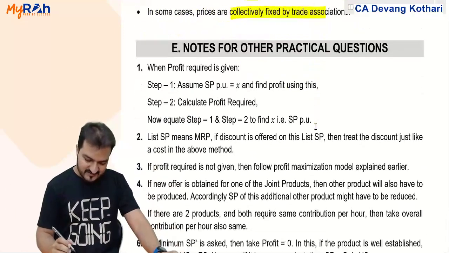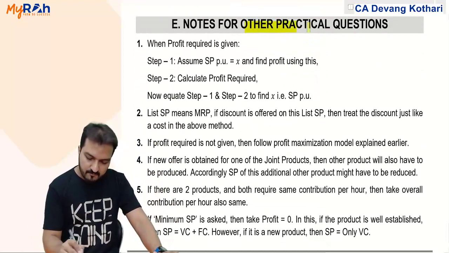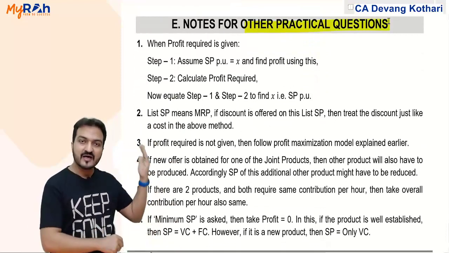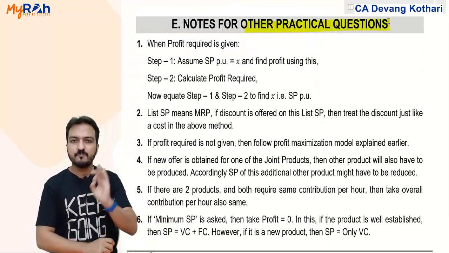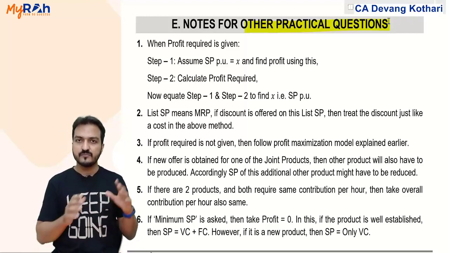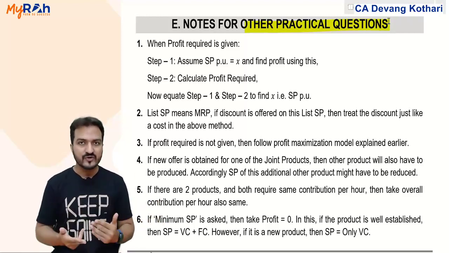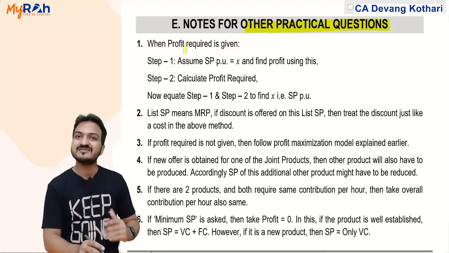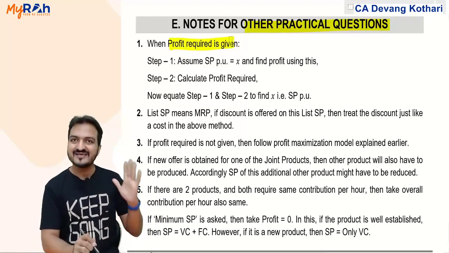Lastly, I give you certain notes for practical questions in this chapter. Well, these notes I have drafted based on all the practical questions we did in class. Now, if you remember, in the chapter, starting few practicals, we had the questions where you decide the price when profit is given.